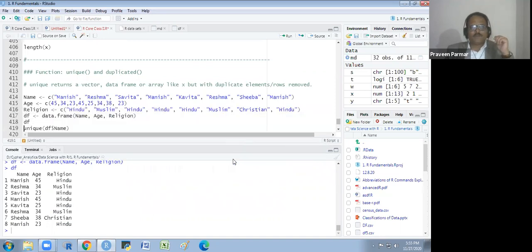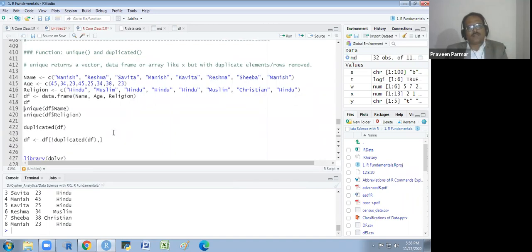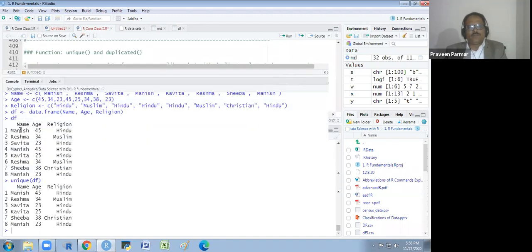Now what will happen? I want to see the unique in this data. If I run this, you will see Manish 45 Hindu, Reshma 34 Muslim, Savita 23 Hindu.